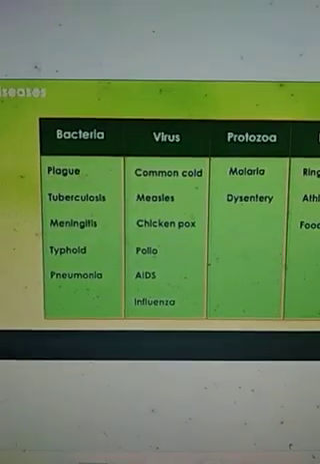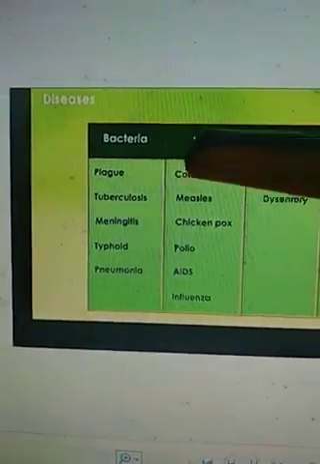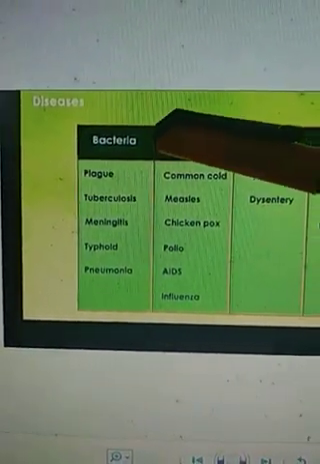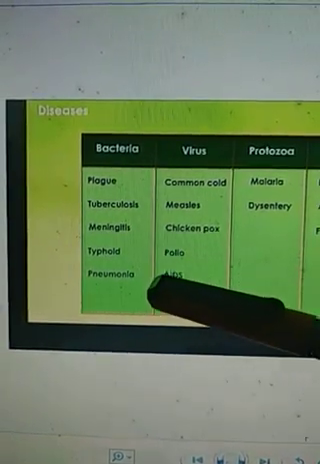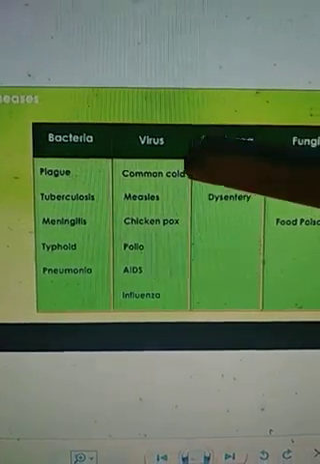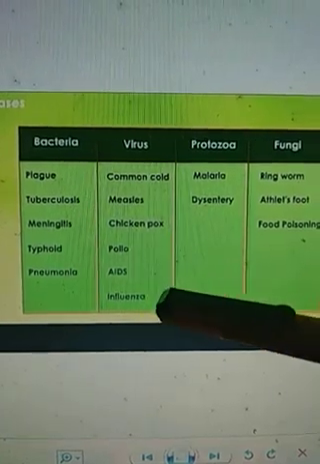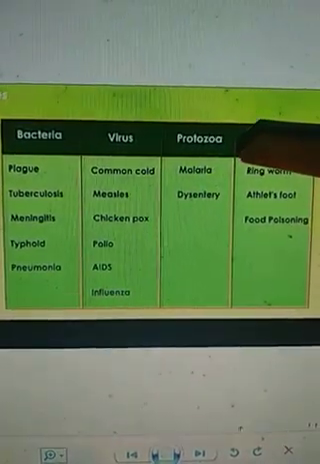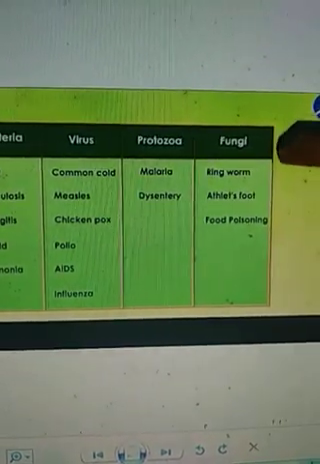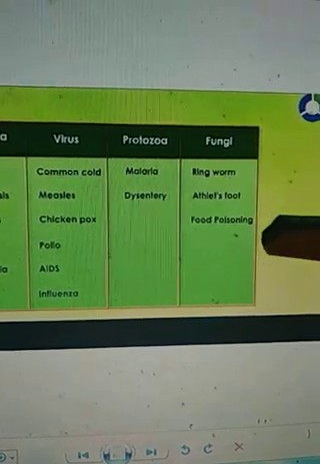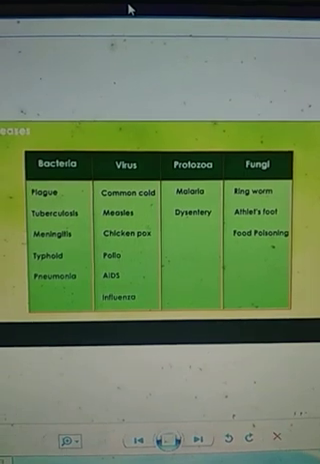Here you can see one chart which can explain how and which germs are responsible for causing such diseases. Bacteria cause plague, tuberculosis, meningitis, typhoid and pneumonia. Viruses cause the common cold, measles, chickenpox, polio, AIDS and influenza. Protozoans are responsible for causing malaria and dysentery, whereas fungi are responsible for causing ringworm, athlete's foot and food poisoning. So these are the diseases which are caused by particular germs.